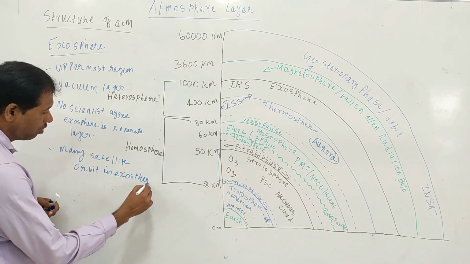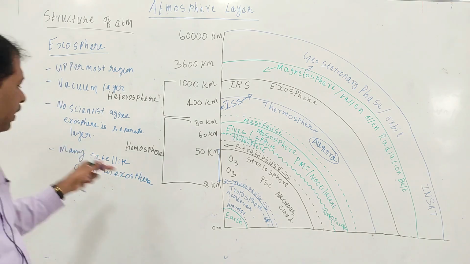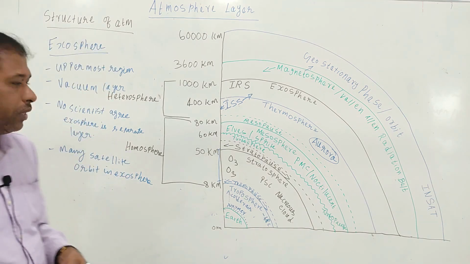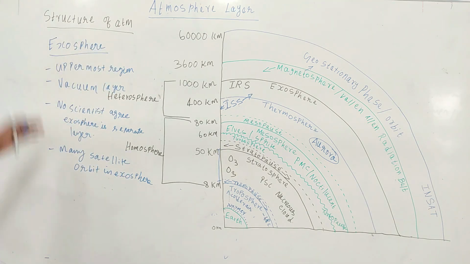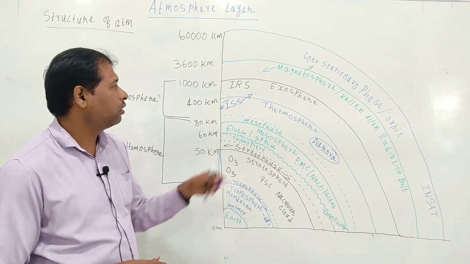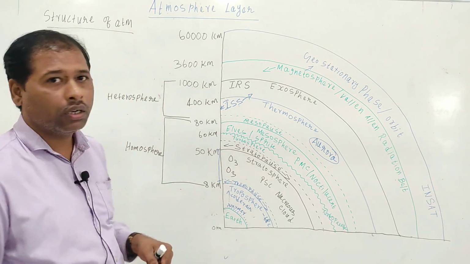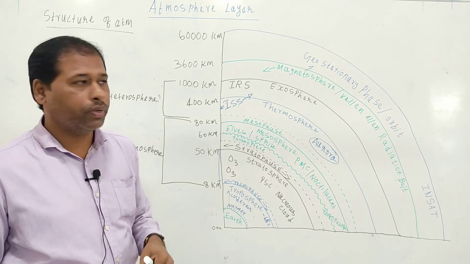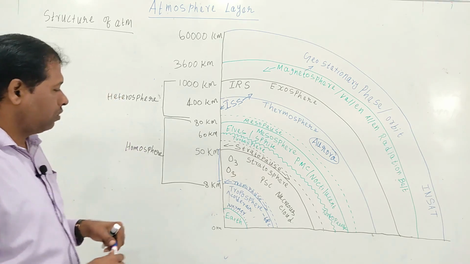Many satellites orbit in the exosphere. So this is all about the exosphere, and all about the atmosphere layers.